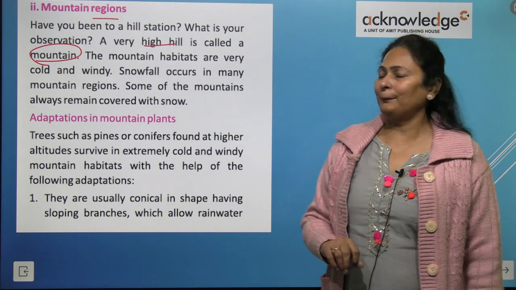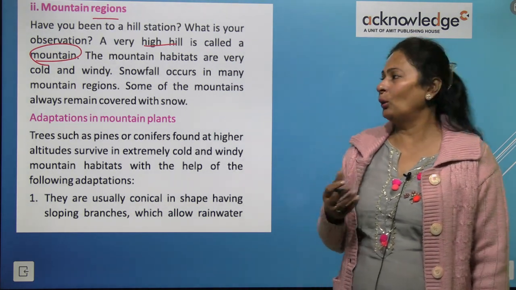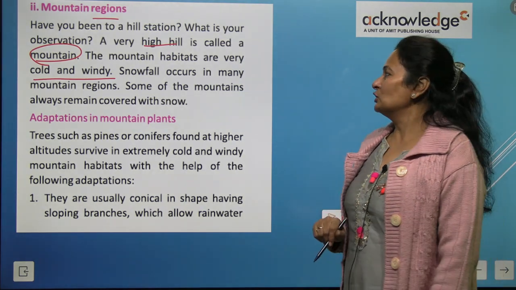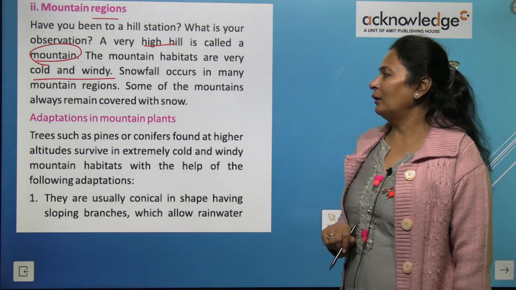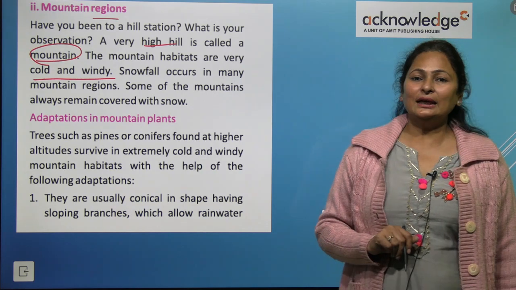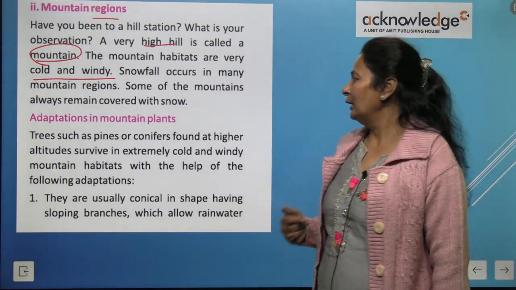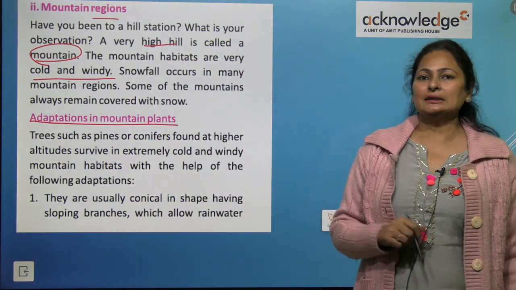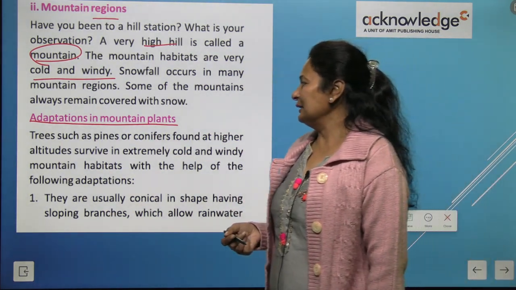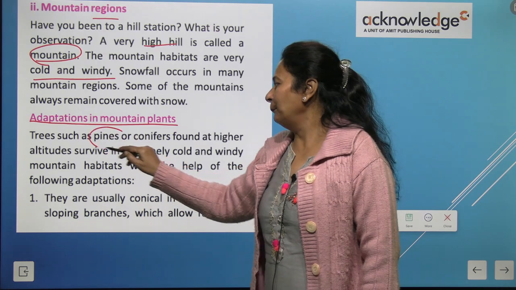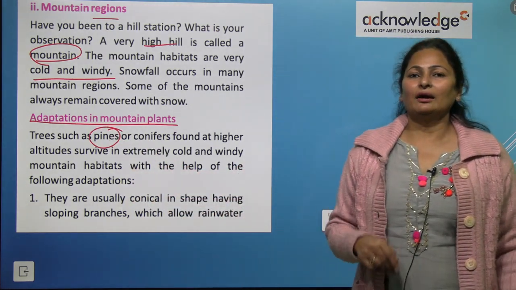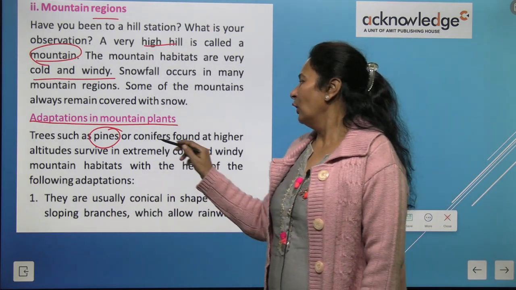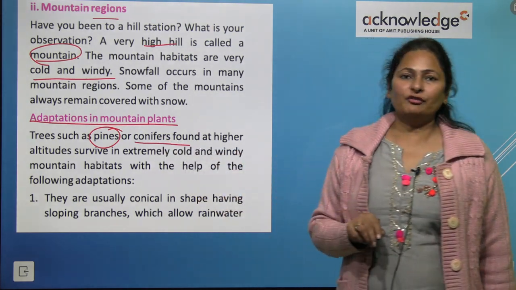So mountain habitats are very cold and windy, right? Snowfall occurs in many mountain regions. We will see the adaptations in plants first. Adaptation in mountainous plants: an example of a tree that grows in mountains is the pine, or we call them conifers.